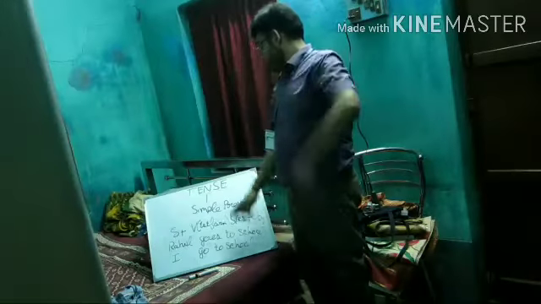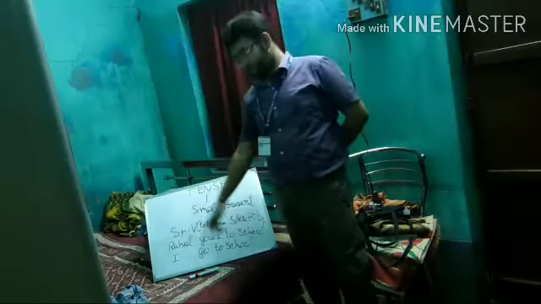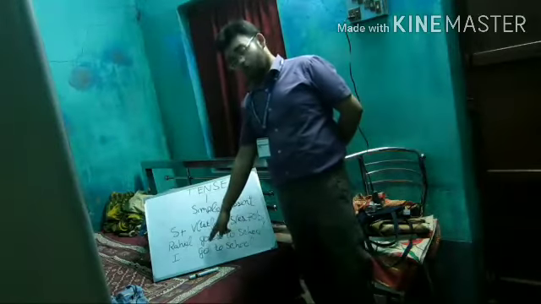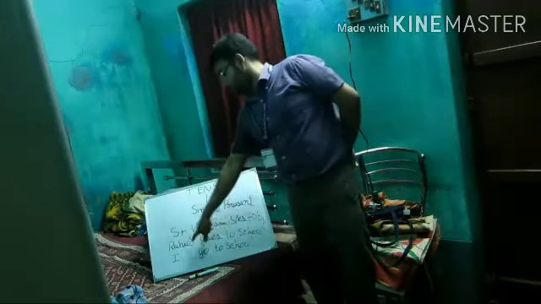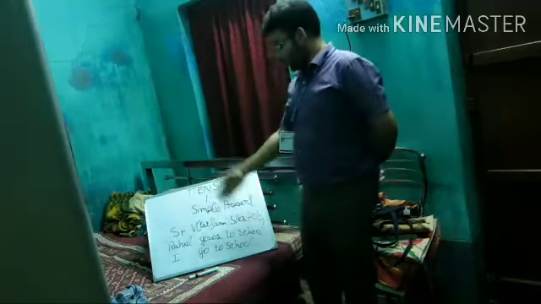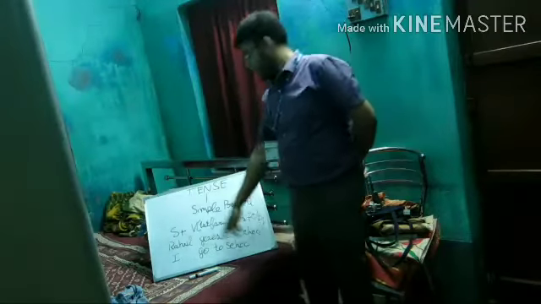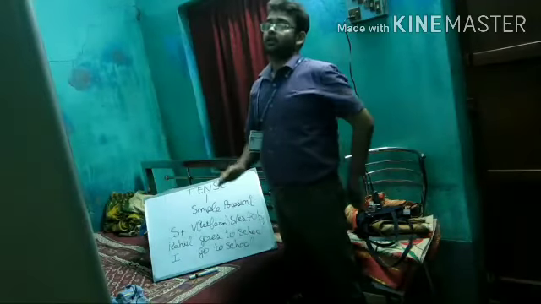See now, simple present tense. Subject, verb first form, s or es, plus object. The subject is Rahul. The verb is go, the main verb, first form. Now s or es: just now I said Rahul is third person singular number. If the subject is third person singular number, we add s or es with the verb plus object. Rahul goes to school. Now, if the subject is I or we, then I go to school or we go to school. Subject, verb first form plus object. Okay, they are simple: subject, verb, object. Rahul goes to school or I go to school. These are the simple concepts of simple present tense. Okay, students.